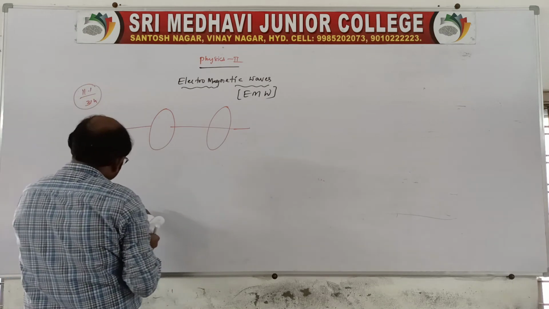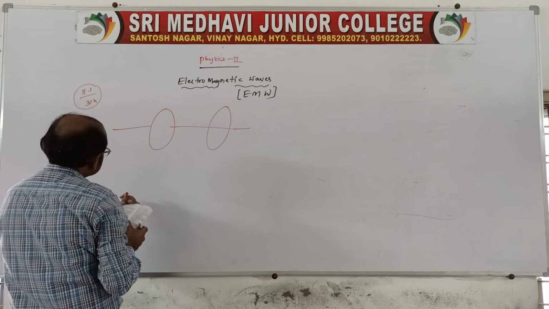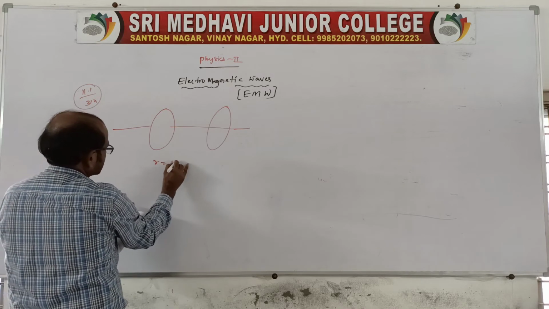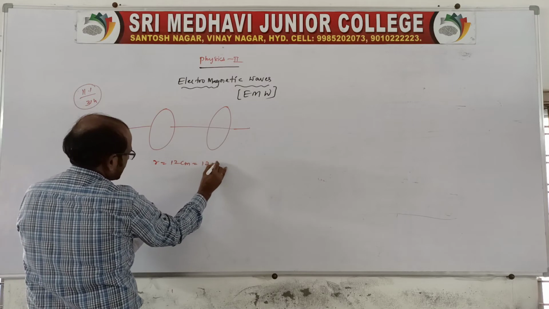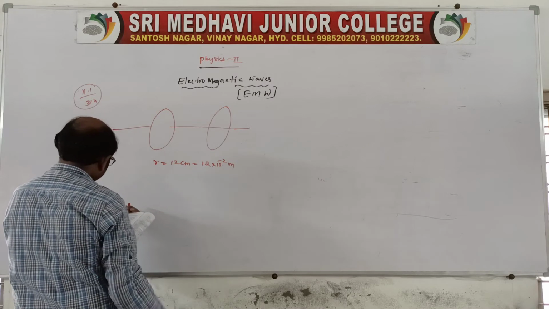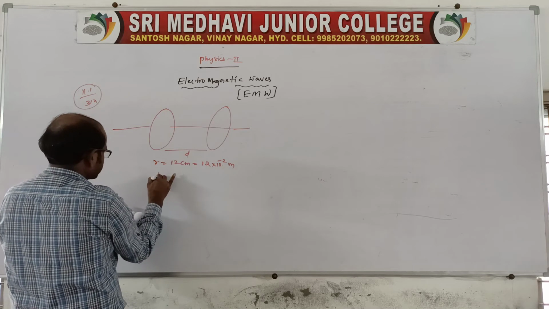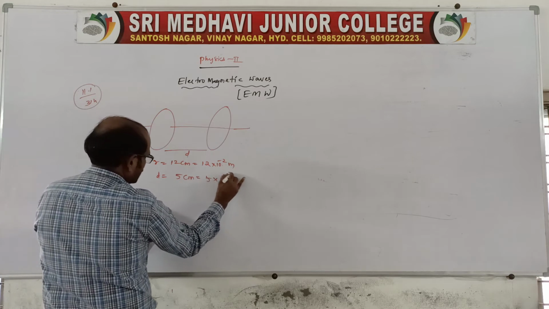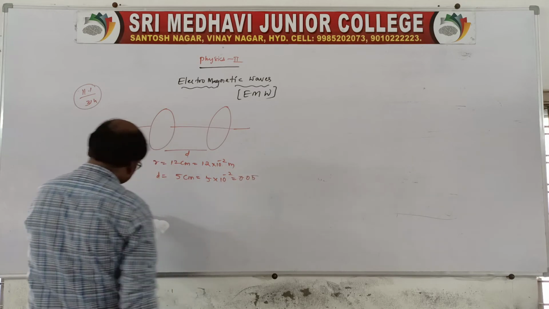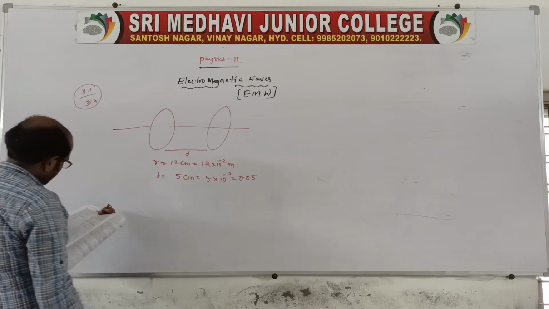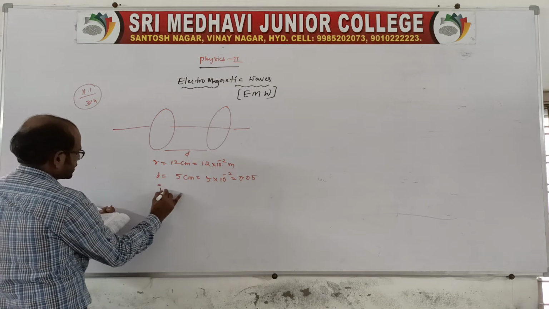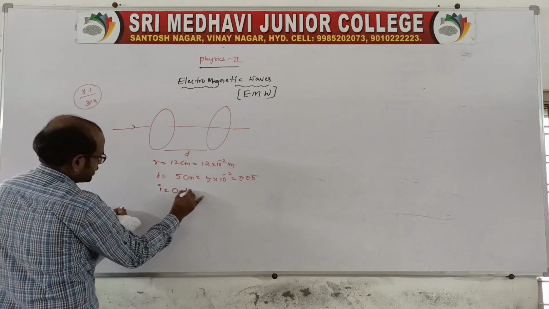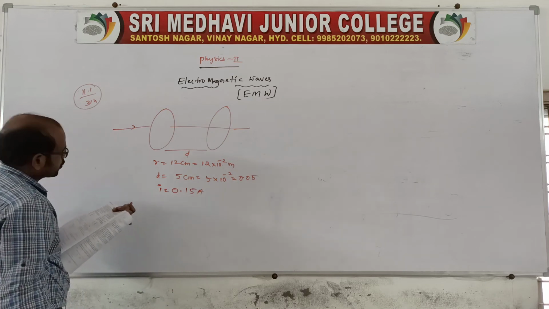Here the distance between the plates is given. First, write the radius of each circular plate: R is equal to 12 centimeter, so 12 into 10 power minus 2 meter. And the distance between the plates, d is equal to 5 centimeter, that is 5 into 10 power minus 2 or 0.05. And here the current flowing through this is 0.15 ampere. Now what is it asking?